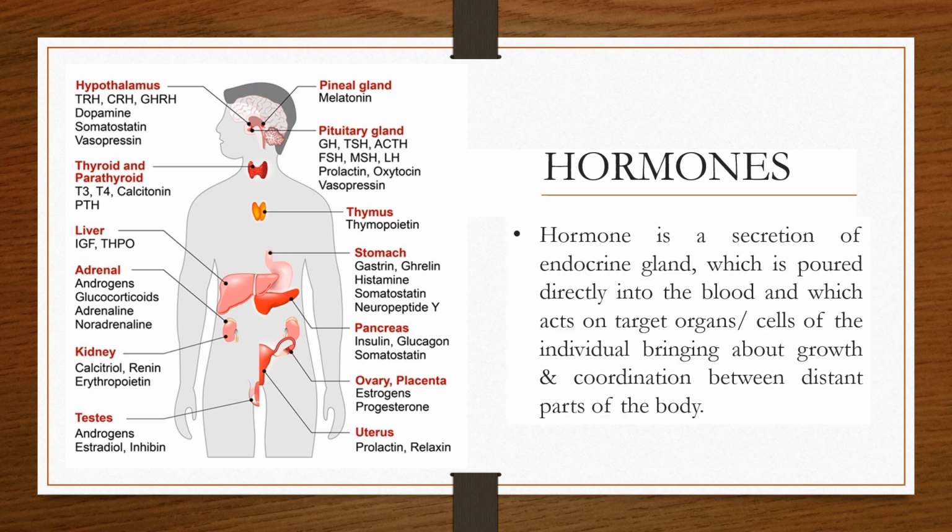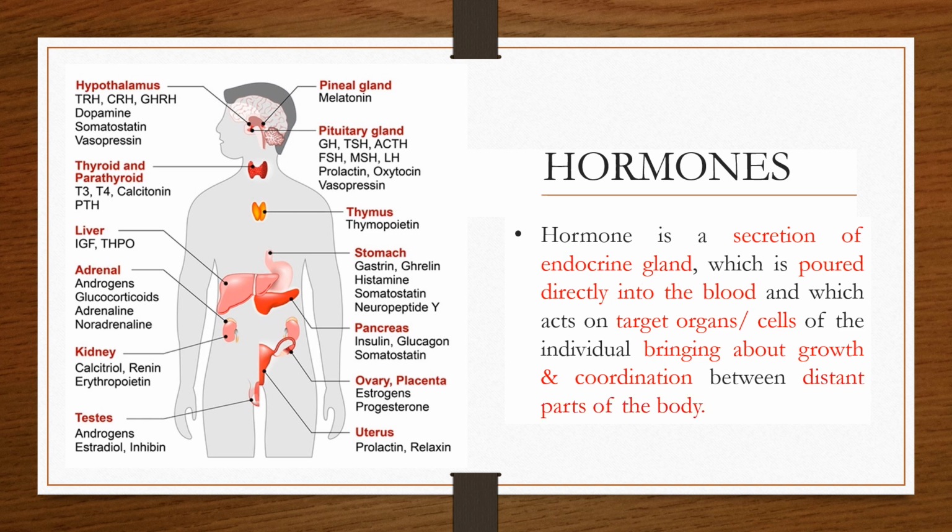A hormone is a secretion. It is a chemical which is secreted by the endocrine gland. It is poured directly into the blood, and it acts on a target organ or a cell which is away from its site of origin, and thereby it brings about growth and coordination between distant parts of the body, that is, parts of the body which are far away from one another.